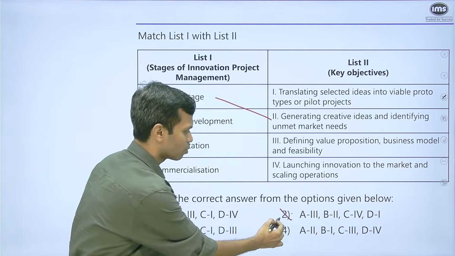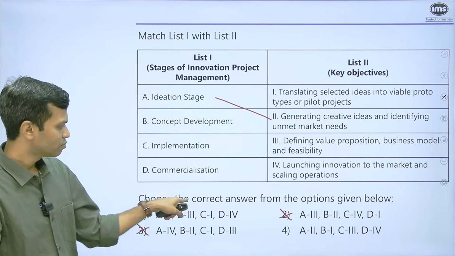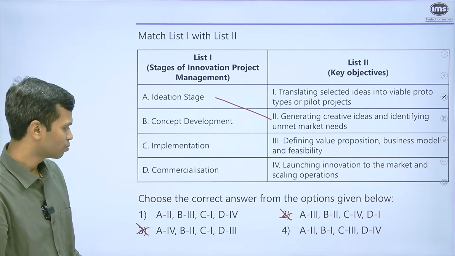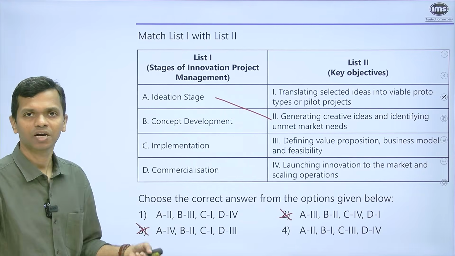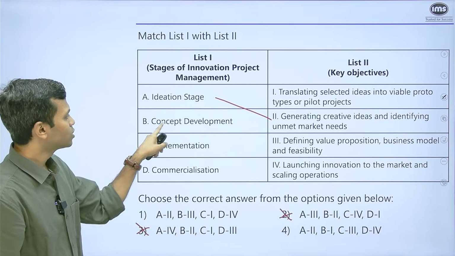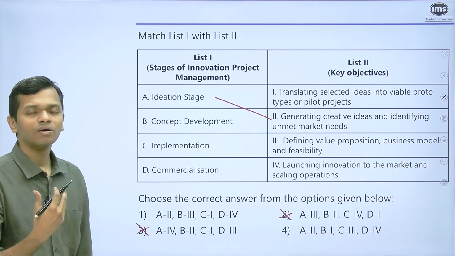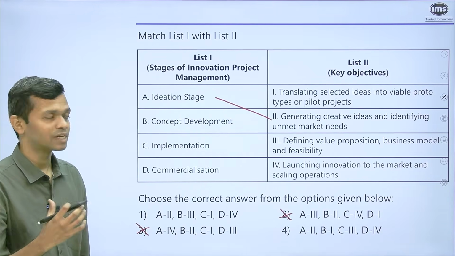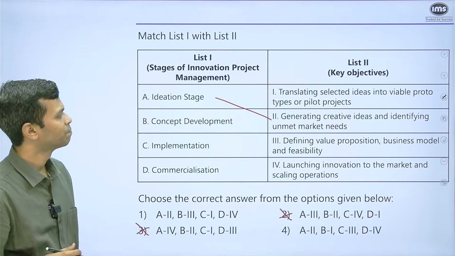I can also eliminate option 2. So it's between the first option and the fourth option. If I find B, I'm more or less done. Concept development. You're trying to develop the concept that you have decided. That is what concept development means.